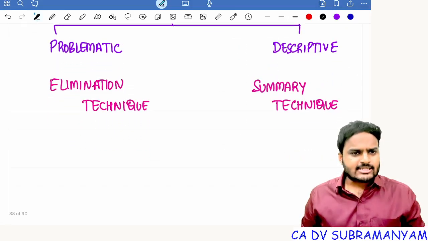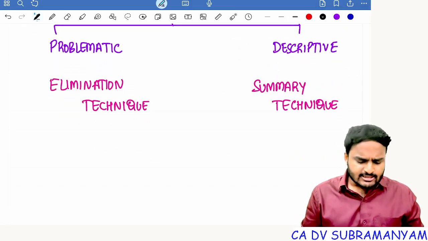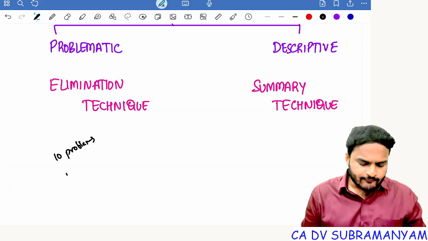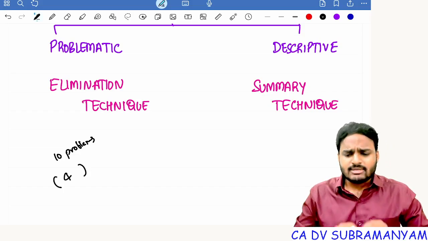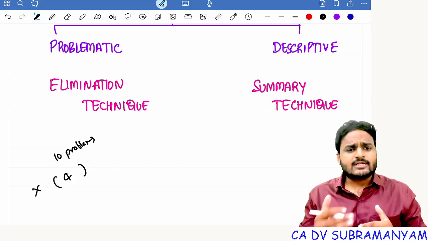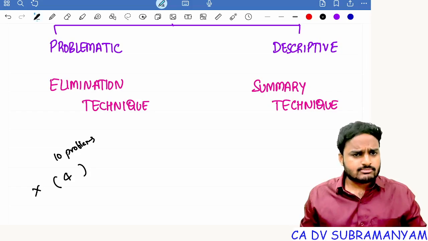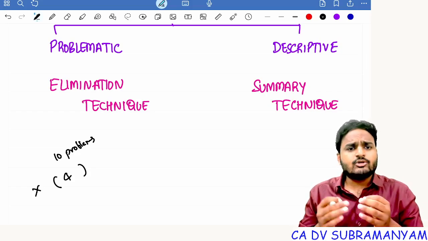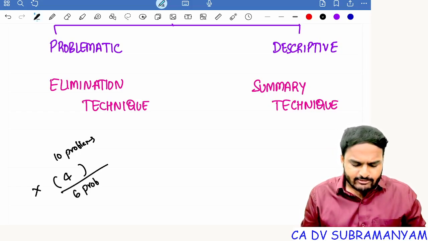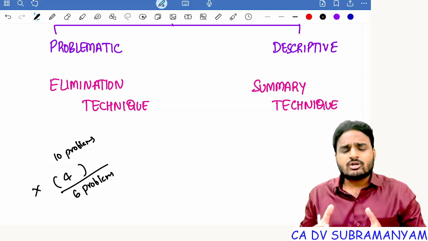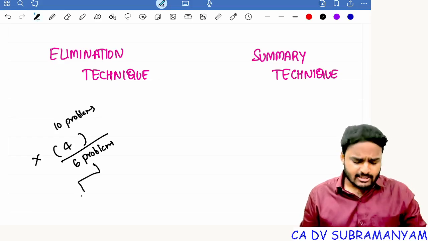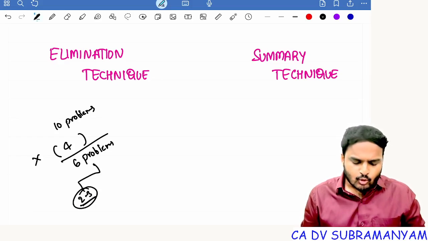In a problematic chapter, take any chapter for the time being. In that chapter, say you are having 10 problems. Out of 10 problems, 4 problems you can solve easily. Now, just eliminate them. For second revision, for third revision, don't go through those 4 problems because they're easy. You can solve them whenever you find them in the examination question paper. And the remaining 6 problems require 1 revision or 2 revisions. In these 6 problems also, maybe some 2 to 3 problems, you are okay with the solutions.